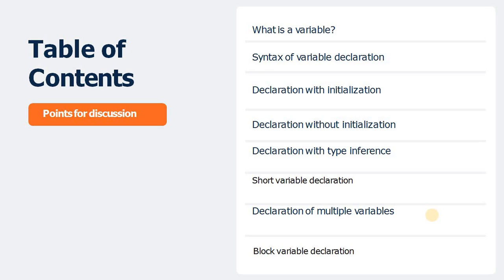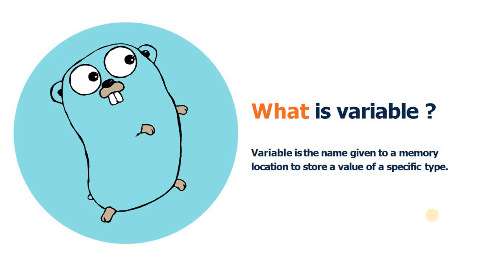So let's discuss each point. First one, what is a variable? As we know, a variable is the name given to a specific memory location to store a value of a specific type. If we declare a variable of type int, then it is called an integer type variable. If we declare a variable of type string, then it is called a string type variable because it holds only string type of value, not integer type.